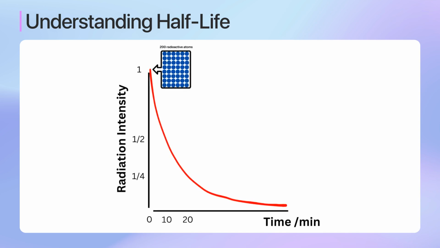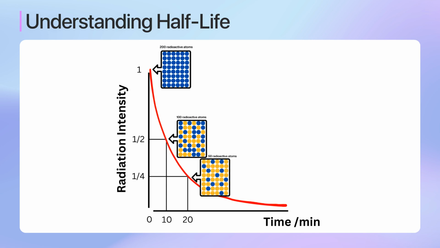Suppose we start with 200 radioactive atoms, and the half-life of this material is 10 minutes. After the first 10 minutes, half of the 200 atoms will have decayed, leaving 100 radioactive atoms. After another 10 minutes, 20 minutes total, half of the remaining 100 atoms will decay, leaving 50 radioactive atoms. This halving process continues over successive half-lives. So, after another 10 minutes or 30 minutes total, half of the remaining 50 atoms will decay, leaving 25 radioactive atoms, and so on.